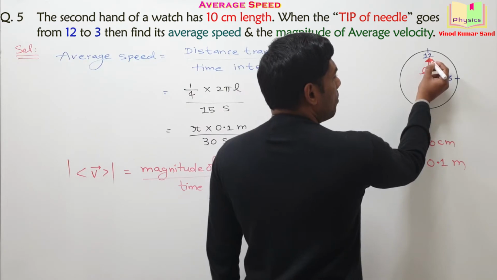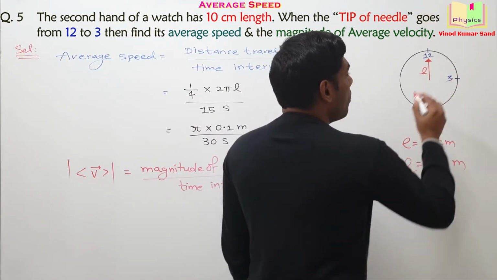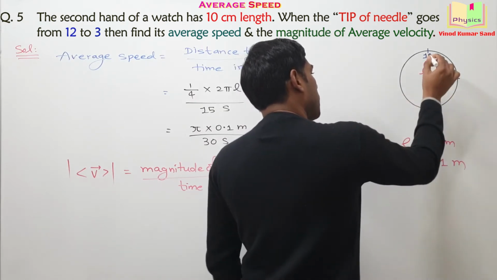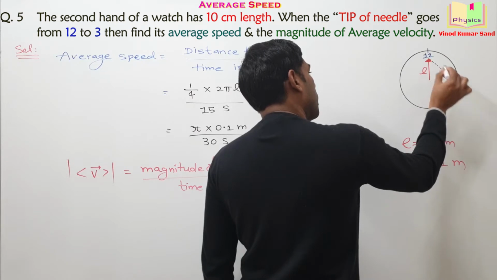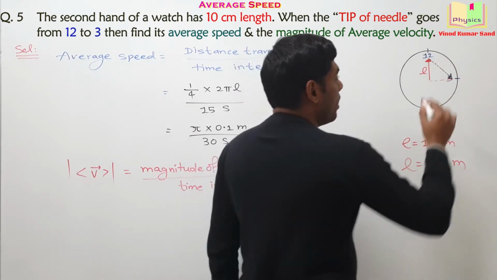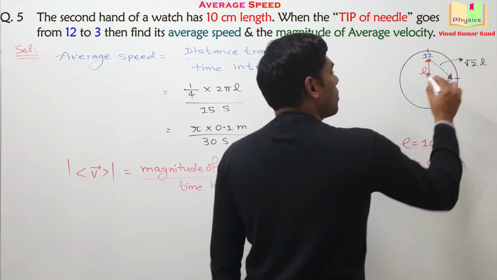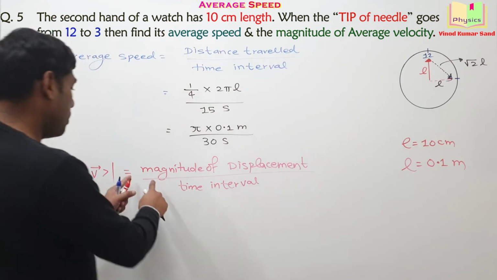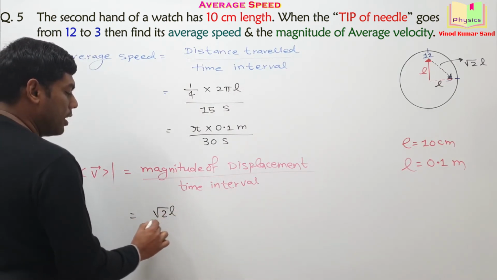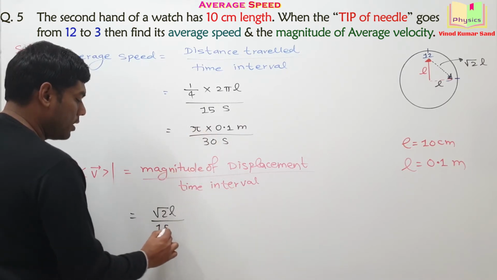This is the initial position of the tip, and finally the tip reaches here. For this journey, this will be the displacement I am marking here. And this length can easily be obtained. This length will be actually root 2 L by Pythagoras theorem. So the magnitude of the displacement is now available, root 2 L, and time taken we already know is 15 seconds.